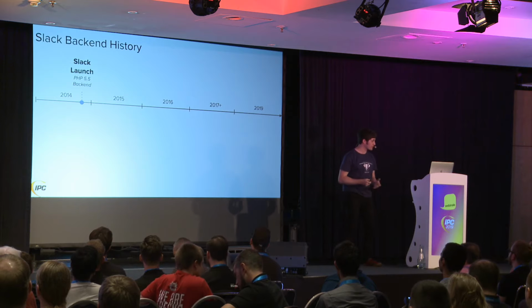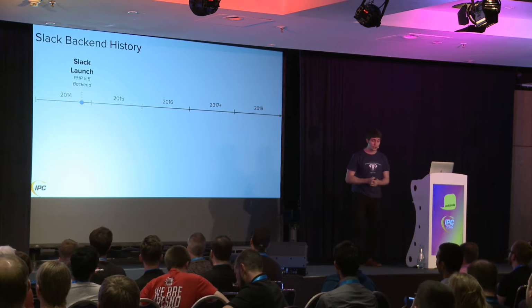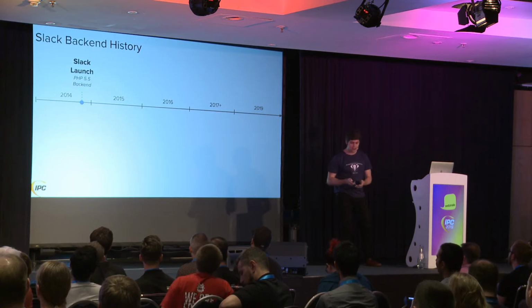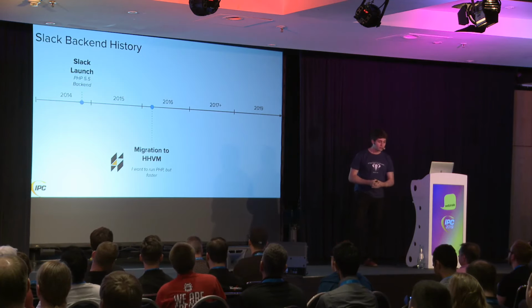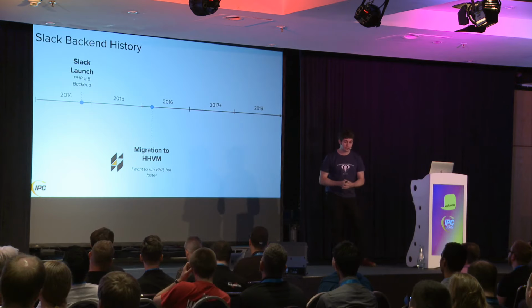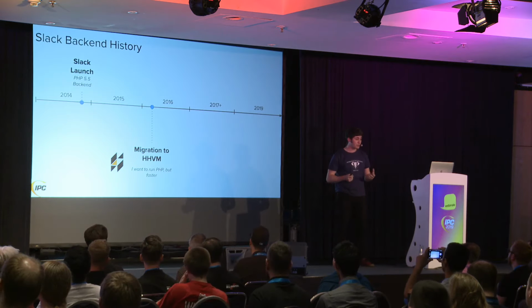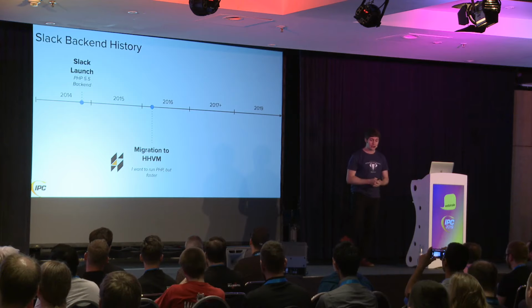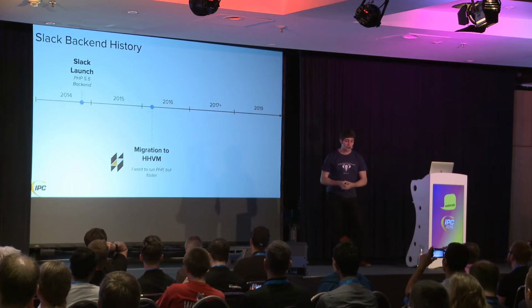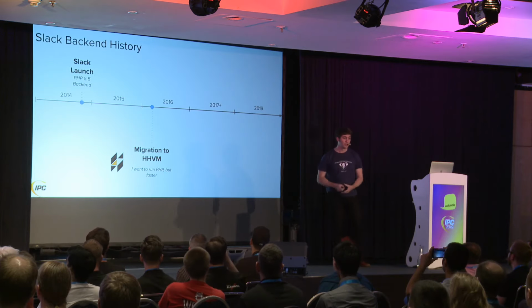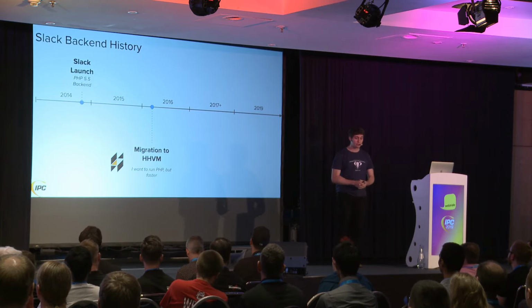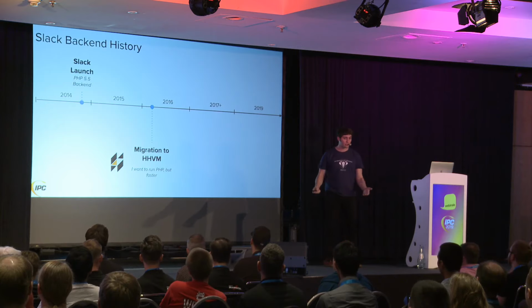Some history on this code base. Slack launched in early 2014 with a PHP 5.5 backend, and we migrated to HHVM in early 2016. And the reason for this was really about performance. At that time, HHVM was much faster than PHP 5. And so it was really about just getting the speed out of there. HHVM is an alternative runtime for PHP that was developed at Facebook. So it's completely rewritten the PHP runtime from the ground up, but it's still about running PHP.